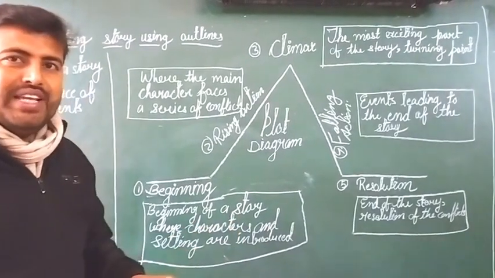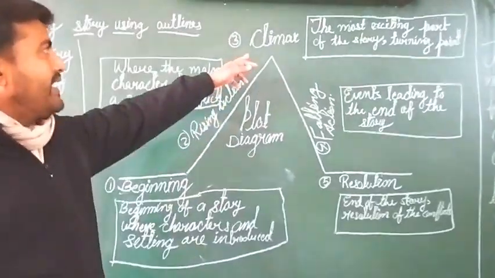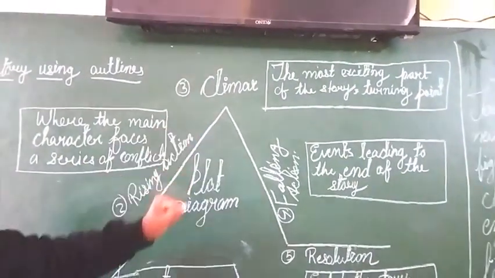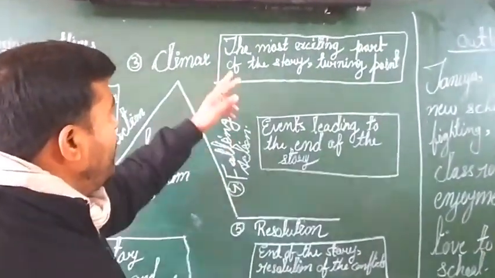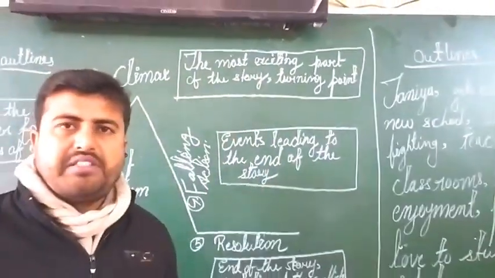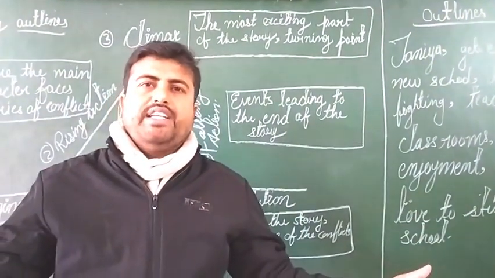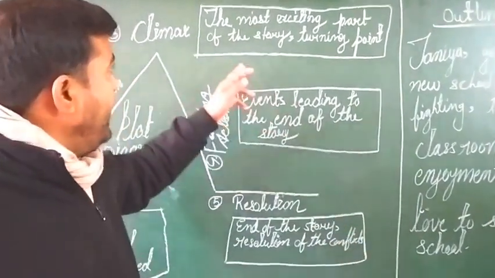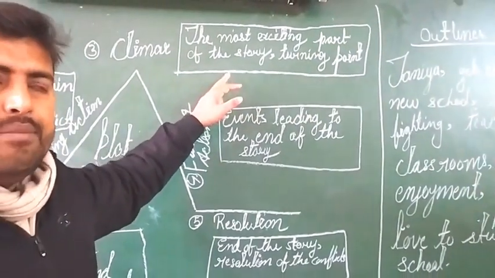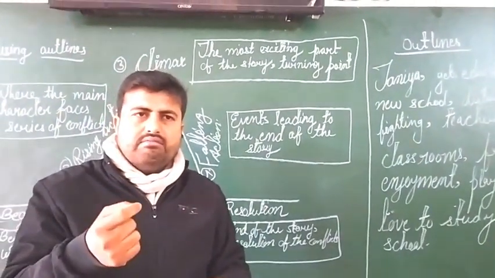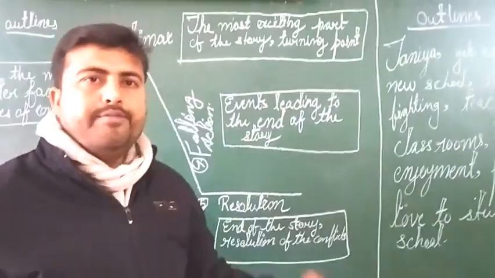And the most important thing, the most interesting thing in writing a story is the climax. Now, what is the climax? Let's understand it first. The most exciting part of the story is called the climax. If you want to say it in a wonderful term, that is called the turning point.